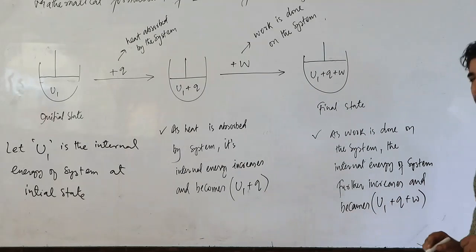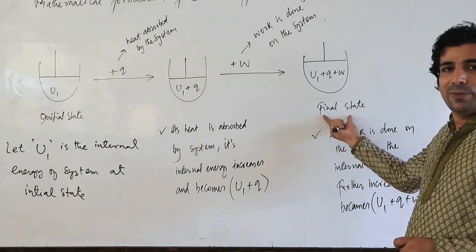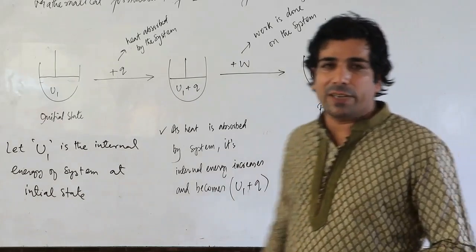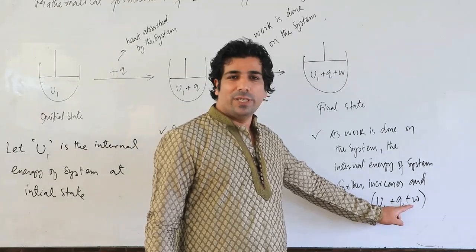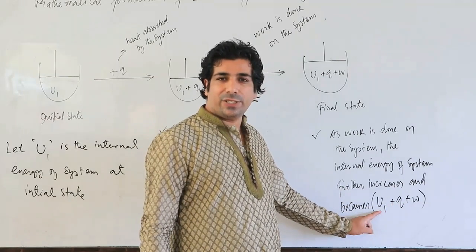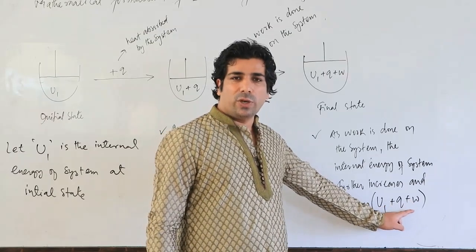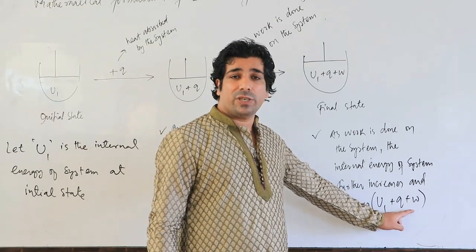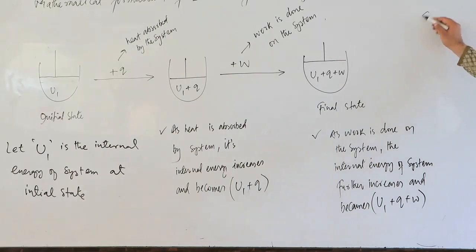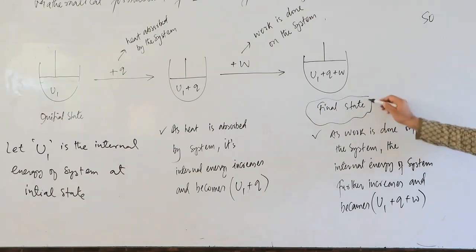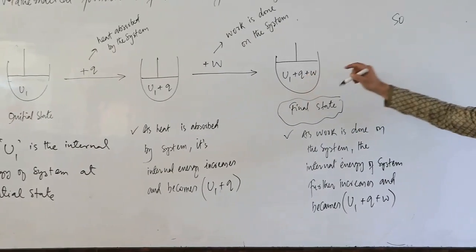So this is actually the internal energy at which state? Final state. So my dear friends, the internal energy at the final state, how much is that? U1 plus Q plus W. U1 was the initial internal energy, plus heat absorbed by the system, that will increase the internal energy. Work done on the system will also increase the internal energy of the system. So my dear friends, tell me now, what is the final internal energy? Look here, this is the final state, and the internal energy at the final state is U1 plus Q plus W.